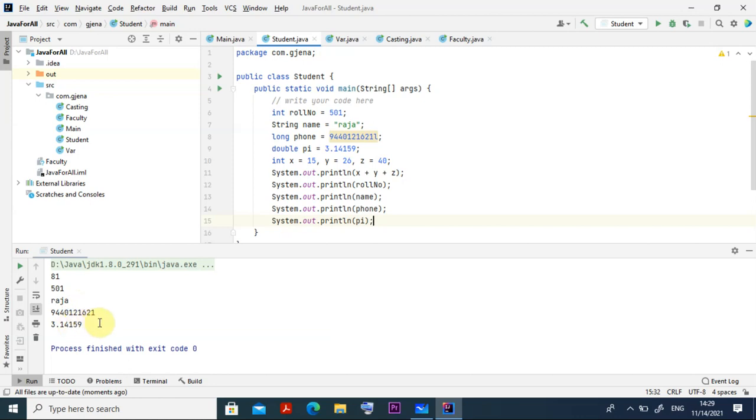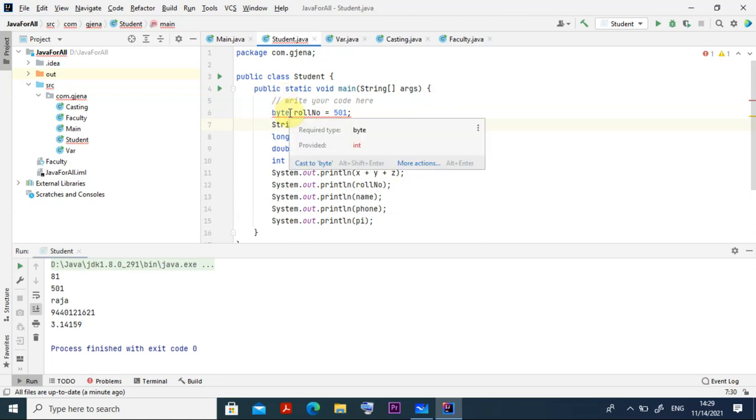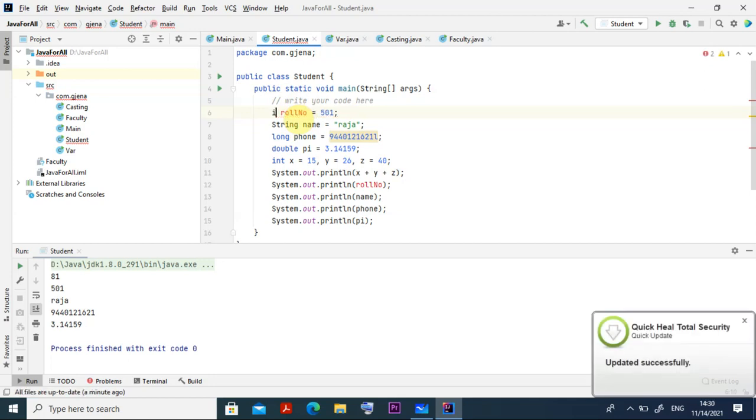In this way, now I am giving you an assignment: instead of int, you type byte. You can check it here also. Instead of integer I type byte, b y t e, right? Maybe it is not taking, because byte is for small values, so take integer, there is no issue with integer. In this way we can do all things.